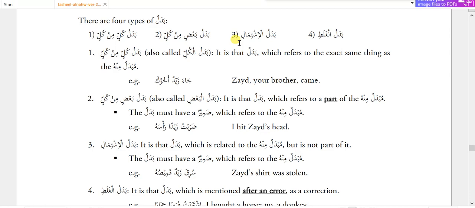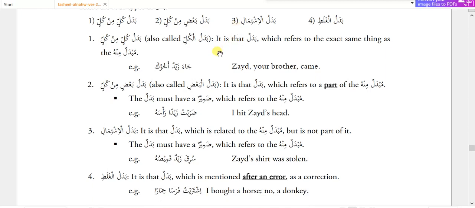For example, I am saying Ja'a Zaidun Amrun. So here I am saying Ja'a Zaidun, then suddenly I am saying Amrun. Here it means no, Zaid came, no, sorry, Amr came. And we simply use this type of sentence in our general day-to-day conversation. For example, we say Zaid came, Amr. So here it means Zaid is not the person who came, I made a mistake. Here Amr came. So that is called badalul ghalat.